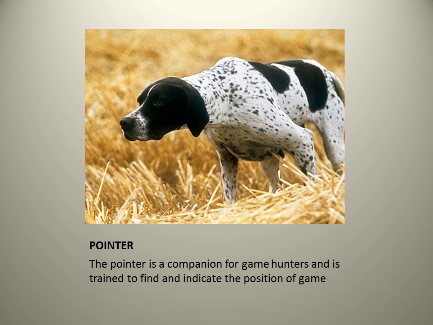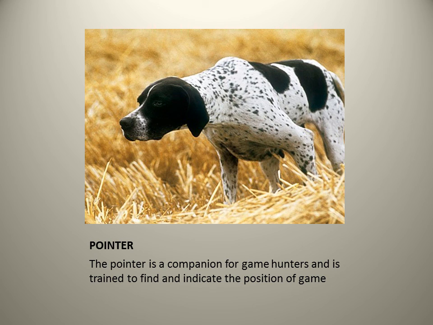The last one is: a companion for game hunters, trained to find and indicate the position of the game. In your textbook it is given as collie, but it is not collie, it is a pointer.